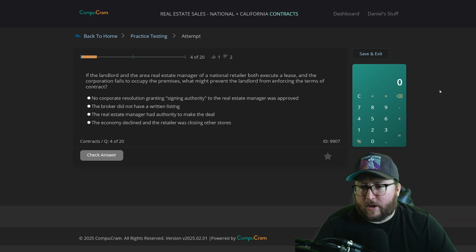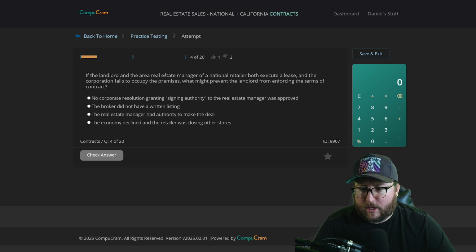Question number 4. If the landlord and the area real estate manager of a national retailer both execute a lease and the corporation fails to occupy the premises, what might prevent the landlord from enforcing the terms of the contract? No corporate resolution granting signing authority to the real estate manager was approved. The broker did not have a written listing. The real estate manager had authority to make the deal. The economy declined and the retailer was closing their stores.